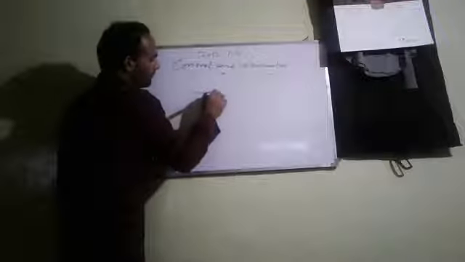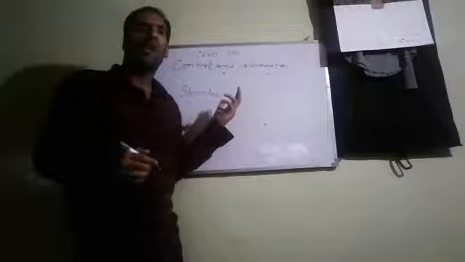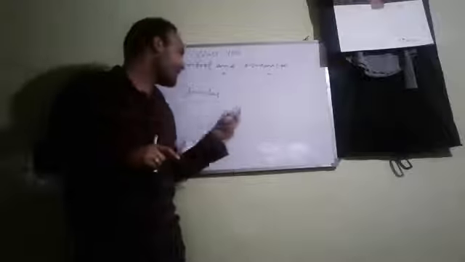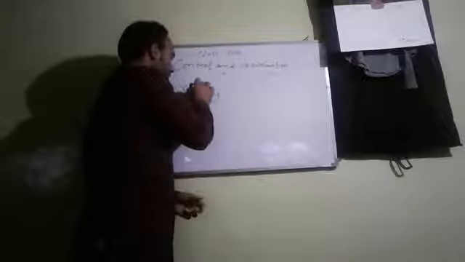First term is stimulus. What is stimulus? How can we define a stimulus? In simple language, we can define stimulus as the change in the environment to which an organism responds. The change in the environment to which an organism responds is simply called a stimulus.